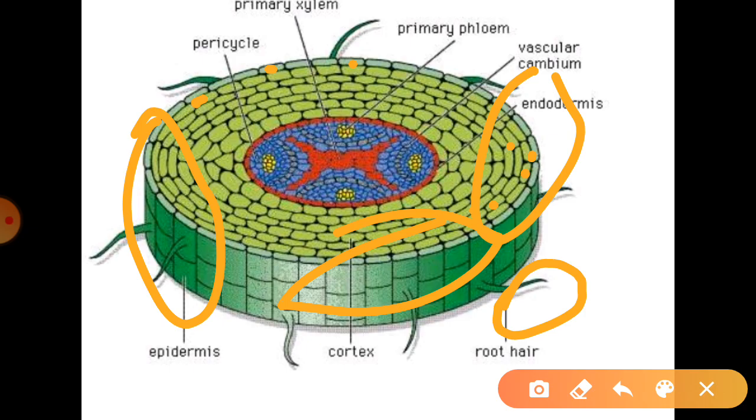And if we talk about the other thing, the prickles or emergences, they are multicellular, stiff and sharp epidermal outgrowths containing some inner tissues.